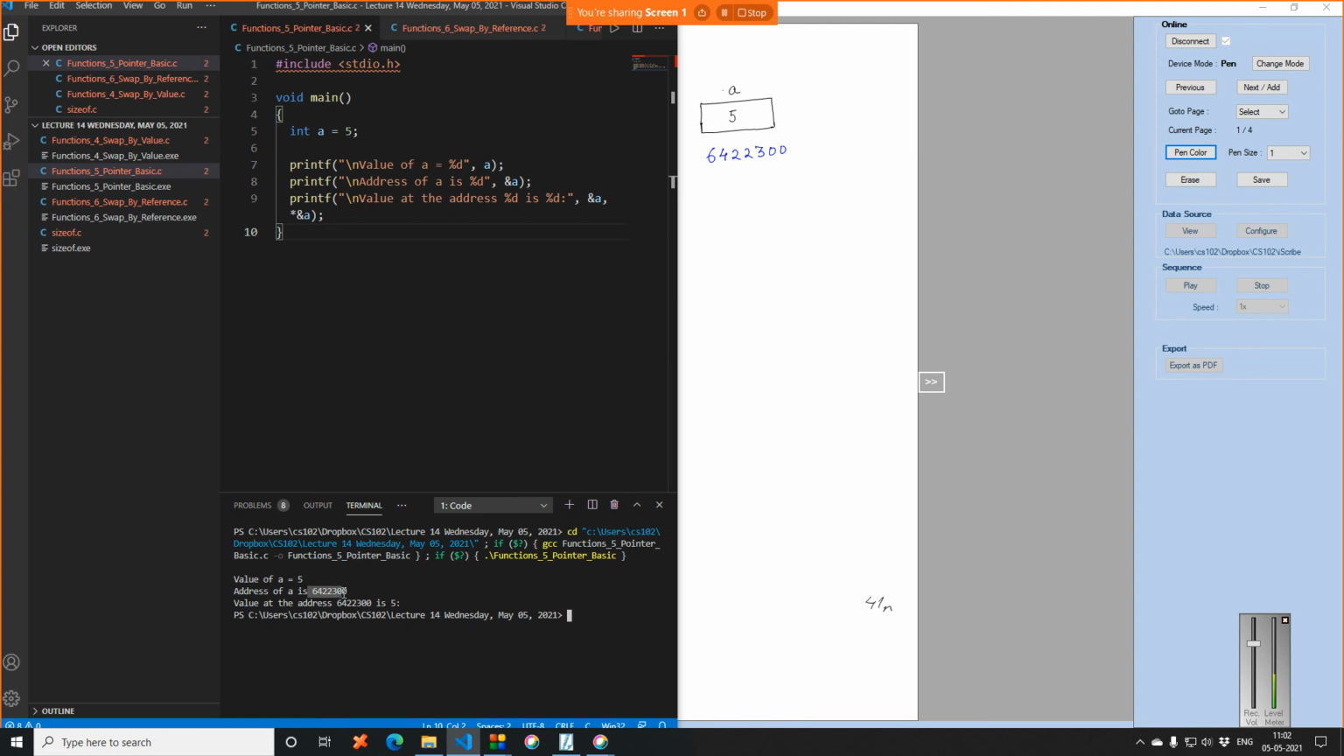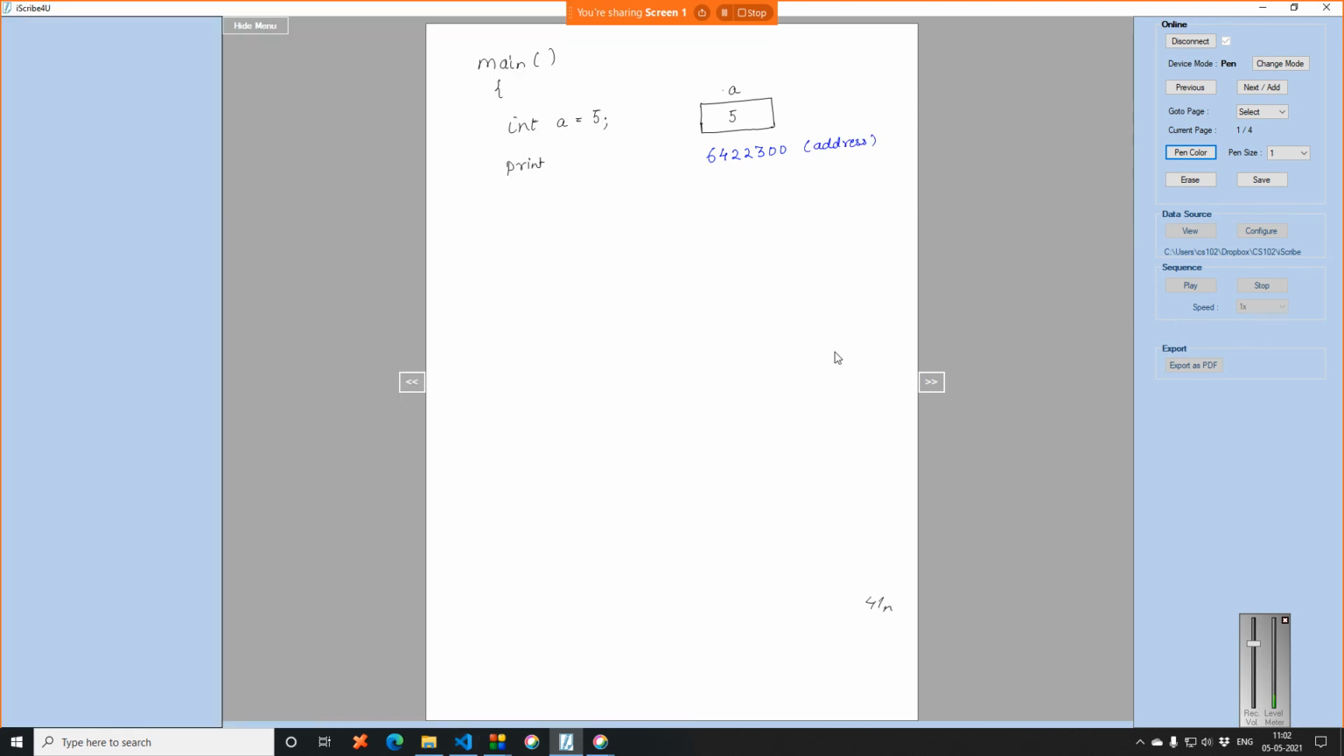So guys, when you execute the code on your machine, this value will change, because every computer has a different configuration, a different amount of RAM, and whether a free location is available at that particular location or not. This value will be random based on the compiler execution. So don't worry if this value does not match with 64,223,300. And what I'm writing here, value at the address. So let me just write this as address.